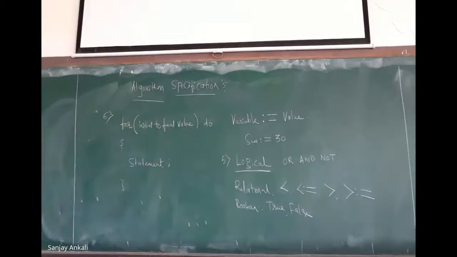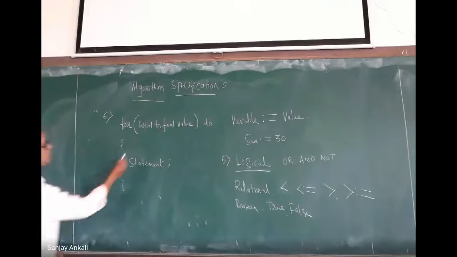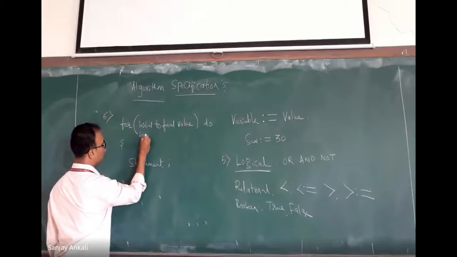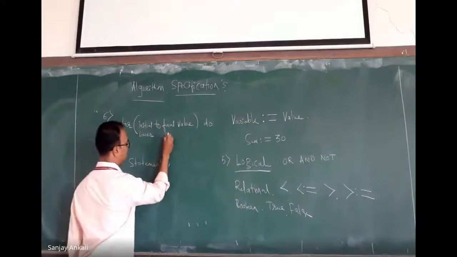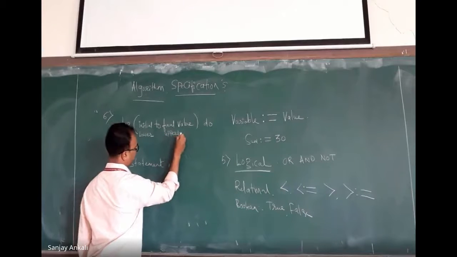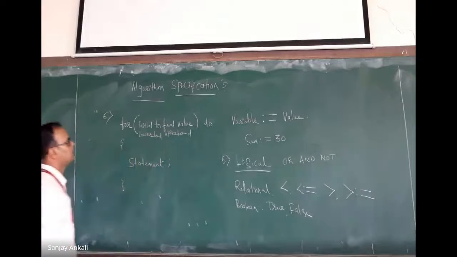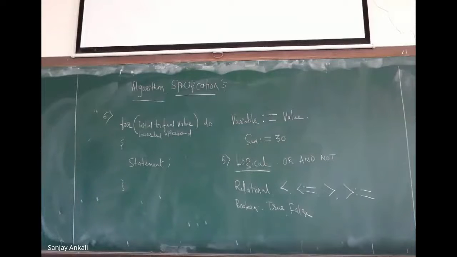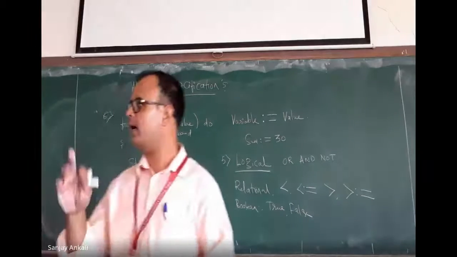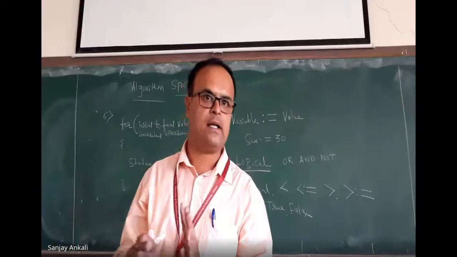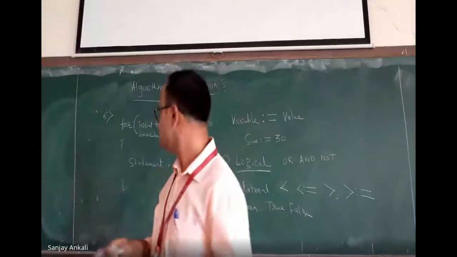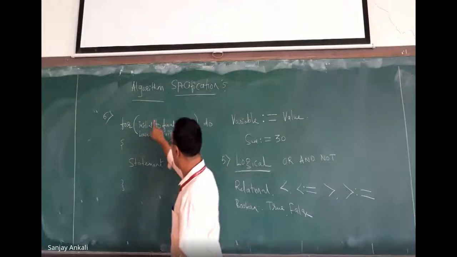Now see, this is how we write a for loop in pseudocode. Instead of calling initial or final, you can just say lower bound and upper bound. In C we write for I equal to 1, I less than equal to some condition, I plus plus. Instead of that, we set the initial value and final value.